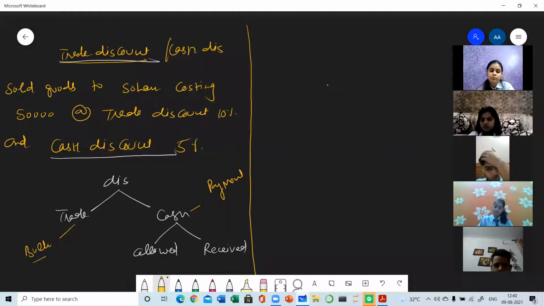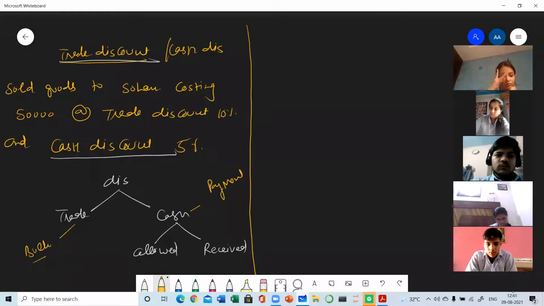For getting cash discount, two conditions are required. Either payment is made on the same day, or the payment is made on the prescribed or stipulated day, which is decided in the agreement, that you are going to make payment within 1 week or within 10 days to get the cash discount. So only if you make the payment within that stipulated time will you be entitled to the cash discount. Otherwise, cash discount can't be allowed. Clear?